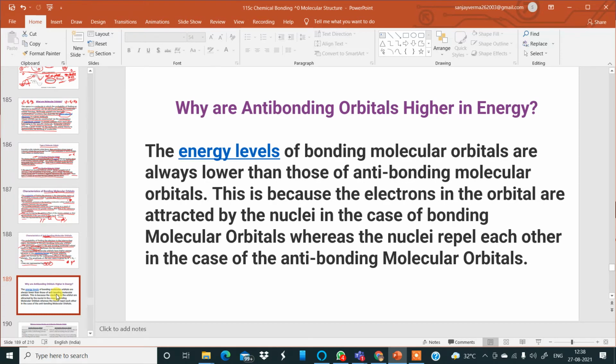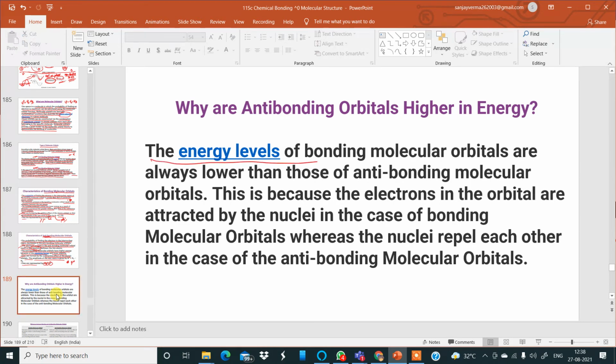The reason is there is repulsive force. There is a repulsive force between the two nuclei of the two combining atoms just because the electrons are behind the nuclei. And because of this repulsive force, there is a higher energy possessed by the entire molecule.